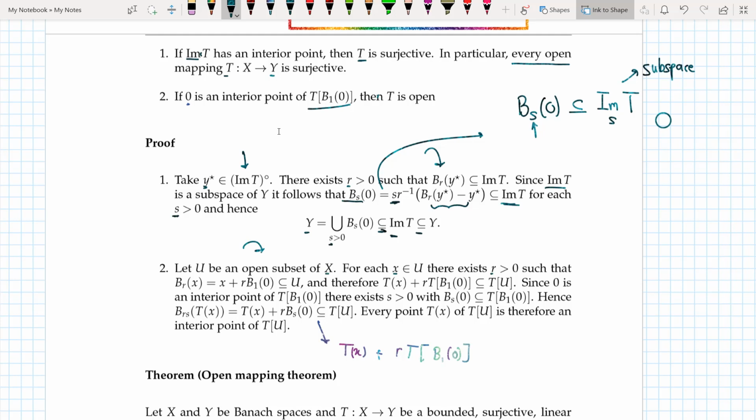Therefore, if I just apply T on both sides, T of x plus r T(B(0,1)) is a subset of T of U. Just apply T on both sides. Now since 0 is an interior point of T(B(0,1)), there exists an s greater than 0 such that a ball of radius s around 0 is a subset of T(B(0,1)).